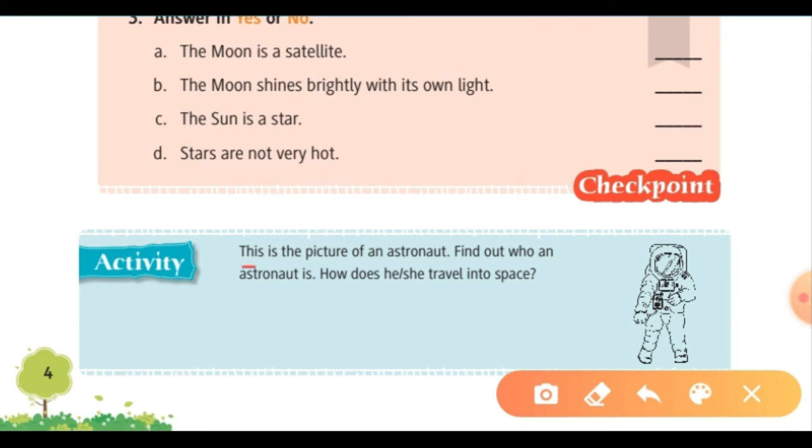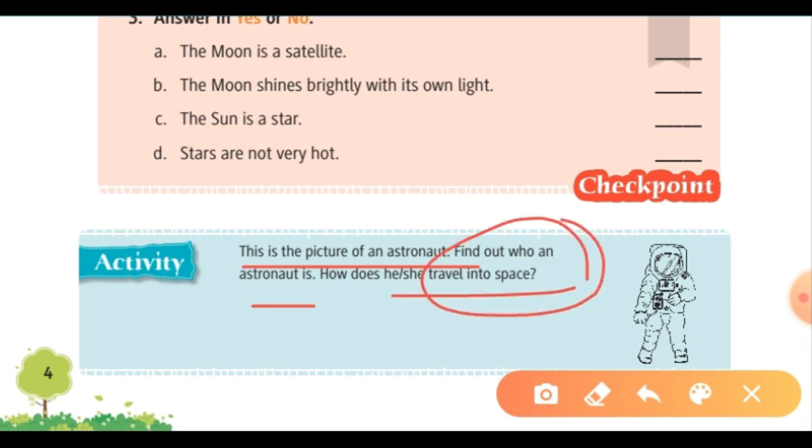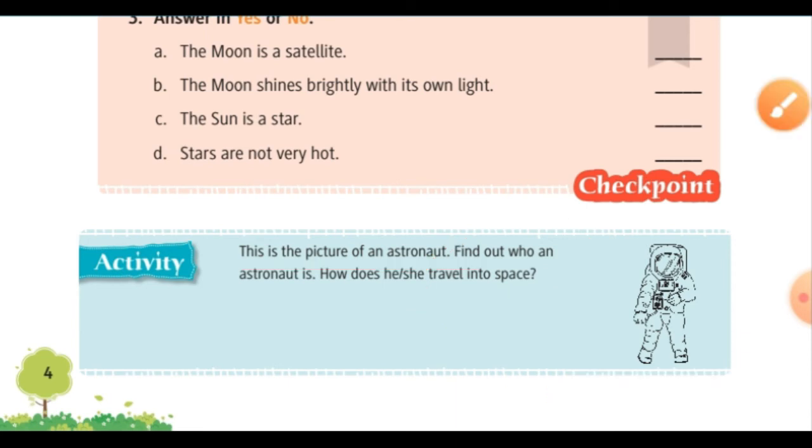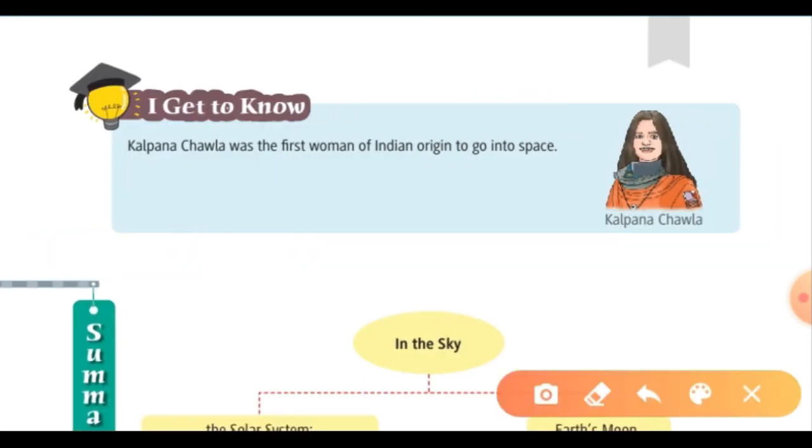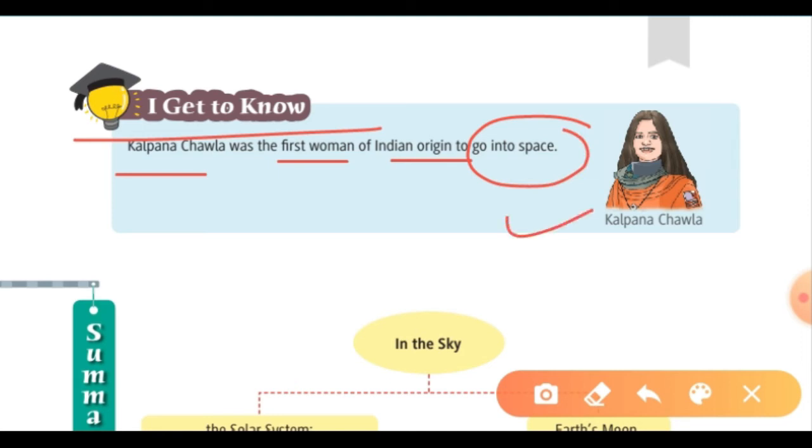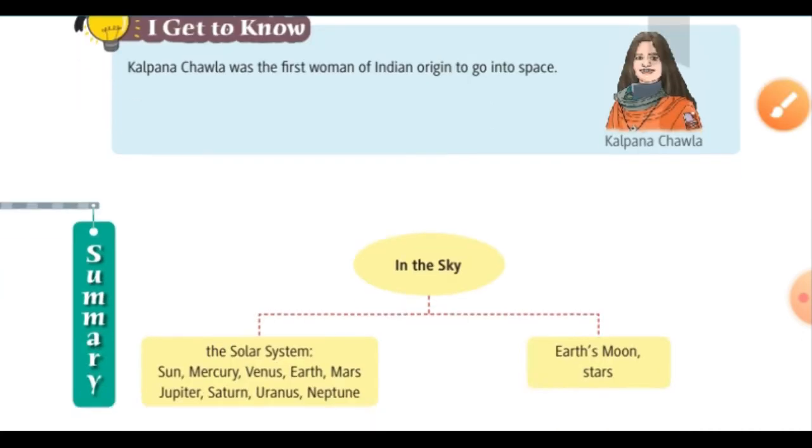Now here is an activity. This is a picture of an astronaut. Find out who an astronaut is and how she travels into space. So we have to find out about an astronaut and what he does when he goes into space. Now there is knowledge that you should know. Kalpana Chawla was the first woman of Indian origin to go into space. So from India, Kalpana Chawla was the first woman to go into space and she was an astronaut.